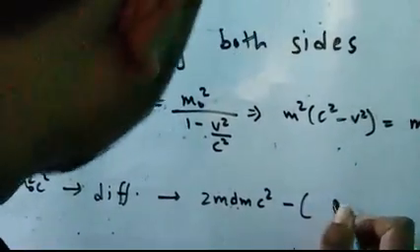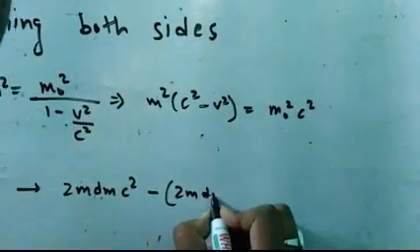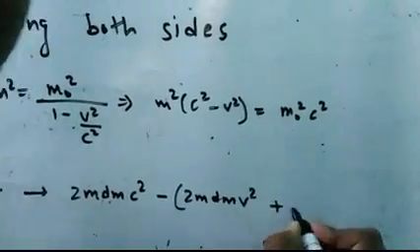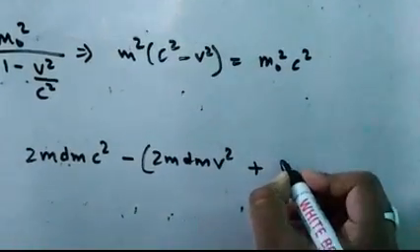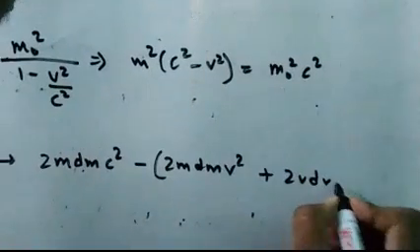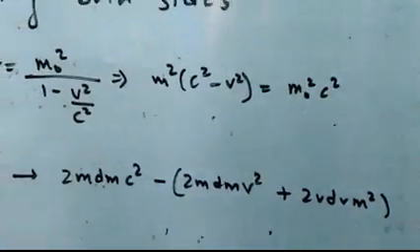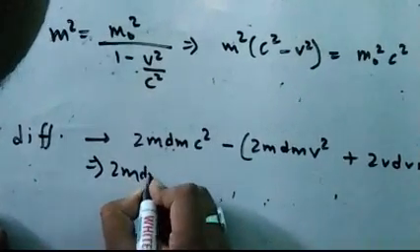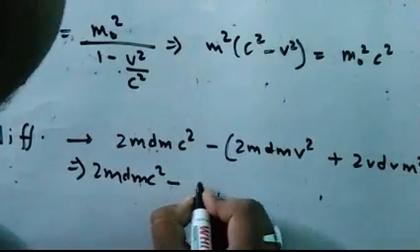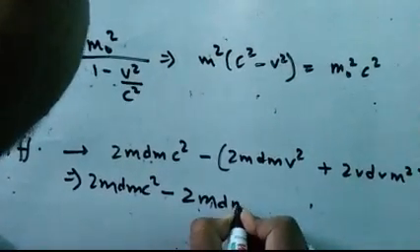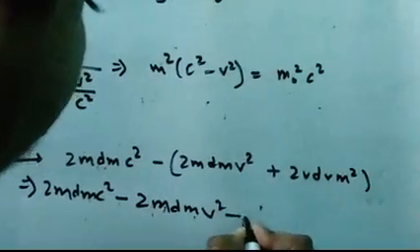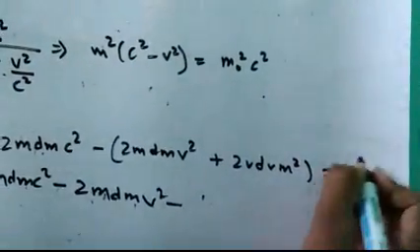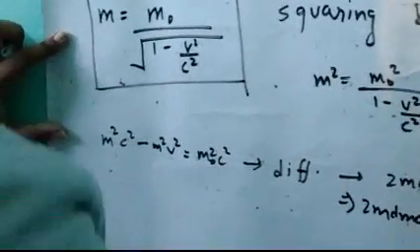So by applying the product rule, it would be 2m dm v square plus 2v dv m square. So, 2m dm c square minus 2m dm v square, and on differentiating, this side would become 0, because it is constant.